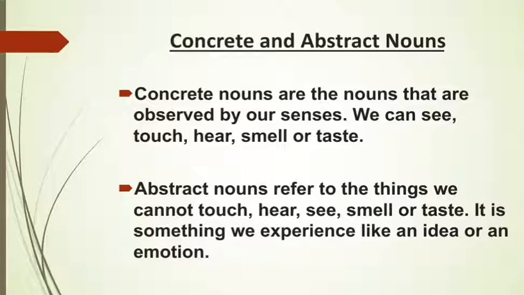Let's begin with concrete and abstract nouns. Concrete nouns are the nouns that are observed by our senses. We can see, touch, hear, smell or taste. So they are sense nouns. For example, cat, dog, book, copy, pen, etc.